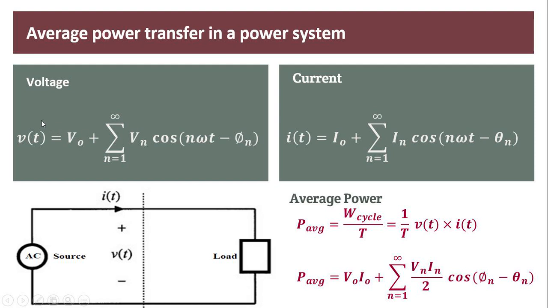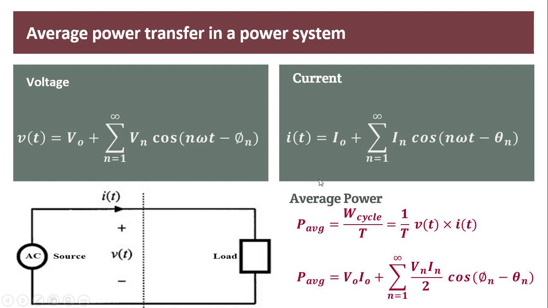Now these are the voltage equations for the average power transfer in a power system. When your source has distortion as well as your loads are non-linear, then this is the basic equation: V0 plus the fundamental component plus all the harmonic components associated with the voltage. So this is the practical representation of the source with distortion. It is the practical representation of the current with distortion.